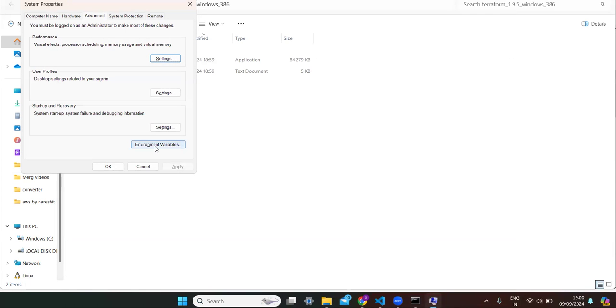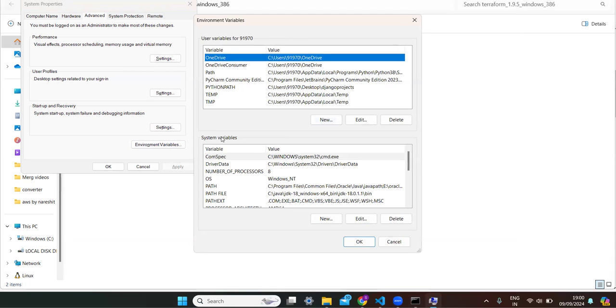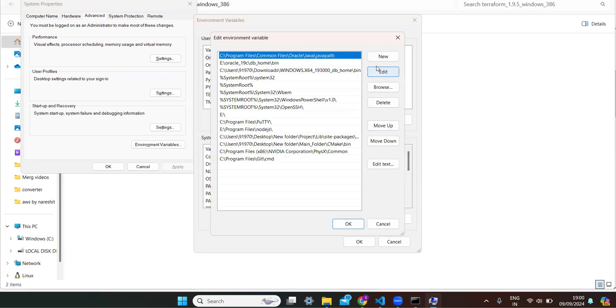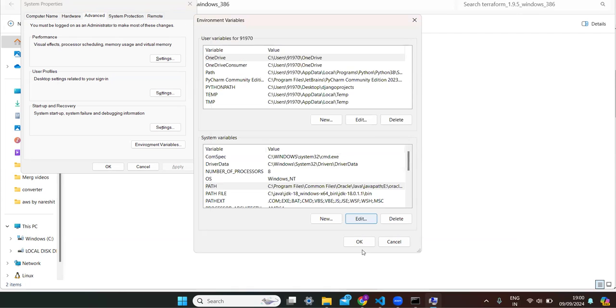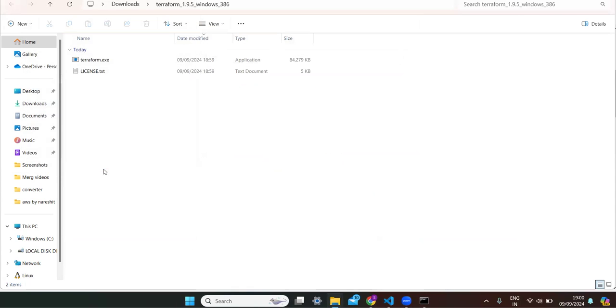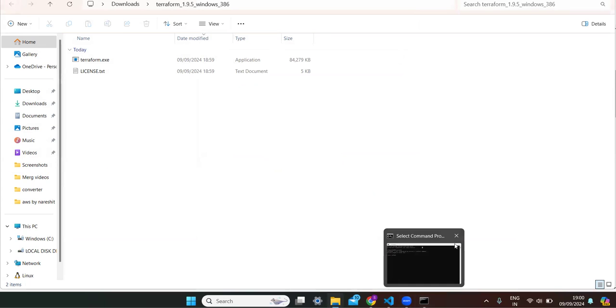Now I'm opening the environmental variables. Under system variables, I'm selecting the path. Here I want to edit and add one more new path, so I'm clicking on add new. And here I'm pasting the path where my Terraform exe file is installed. I'm saving this by clicking on OK, and just saving this by clicking on OK. Now all the changes got saved.